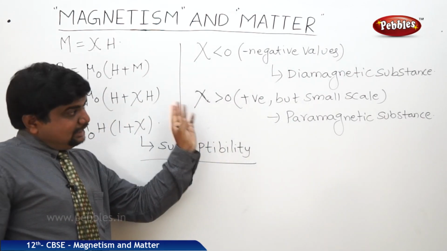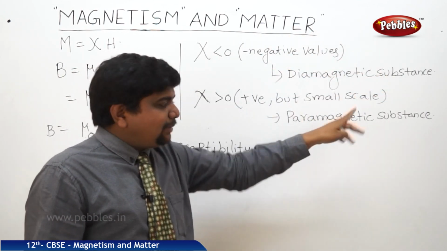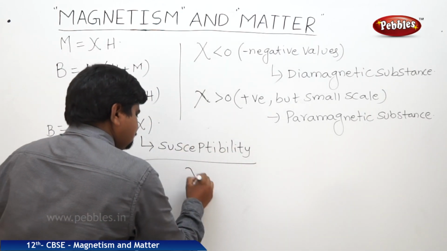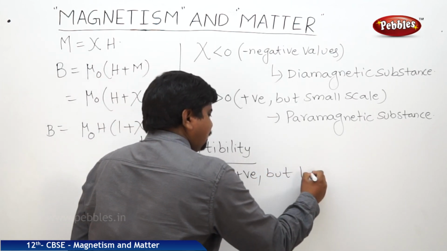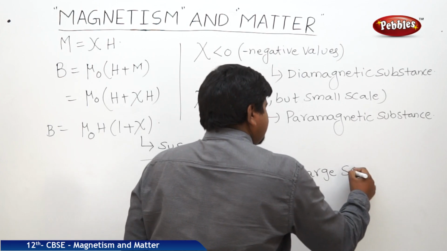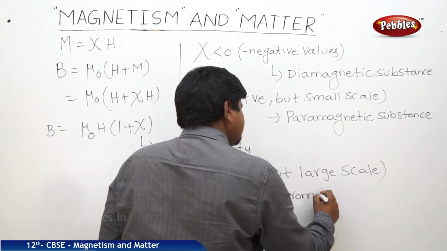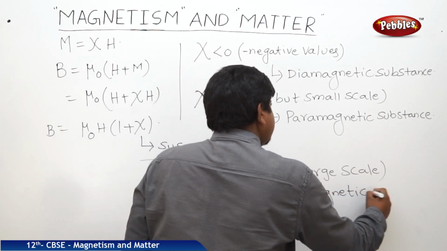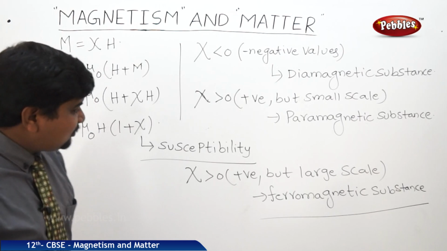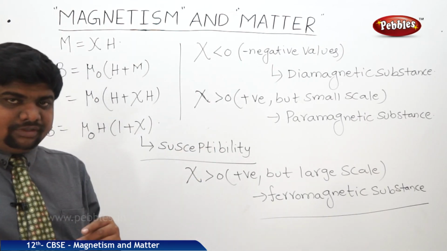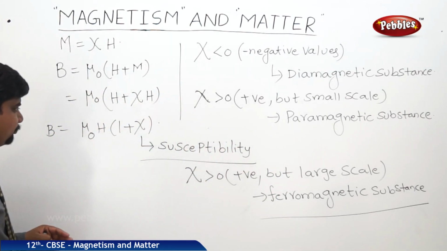If the same chi value is greater than 0, positive only, but on a large scale, meaning the values will be high, in that case that magnetic substance is ferromagnetic. Same chi greater than 0, positive only, but larger magnitude, that is ferromagnetic. This is the classification of magnetic materials on the basis of chi values or susceptibility values. But how they will behave, what is their nature, we are going to discuss now.